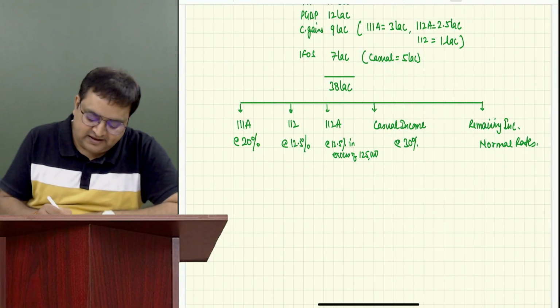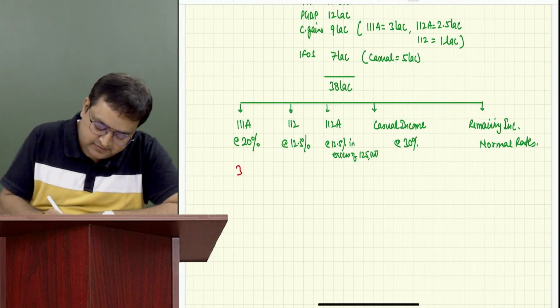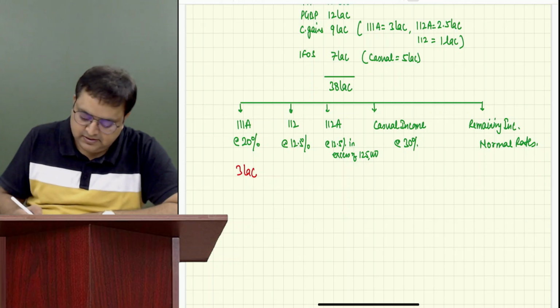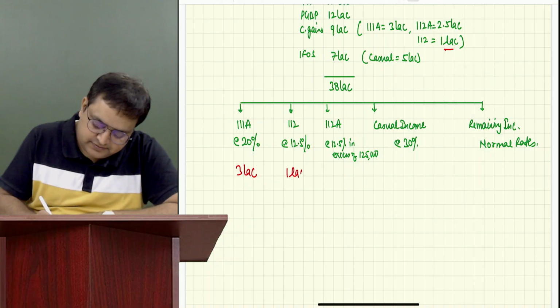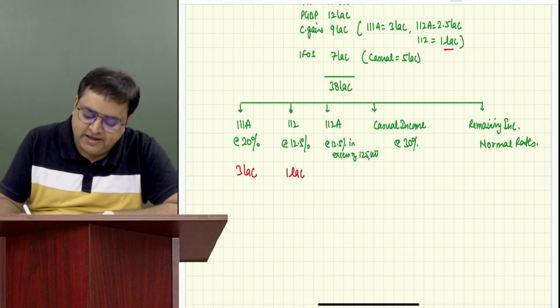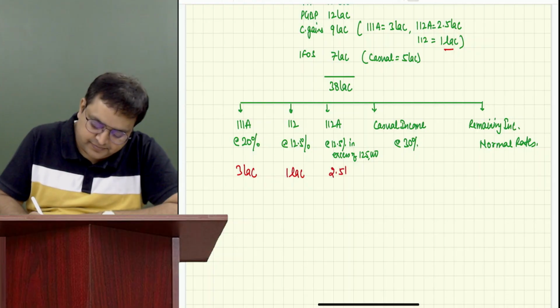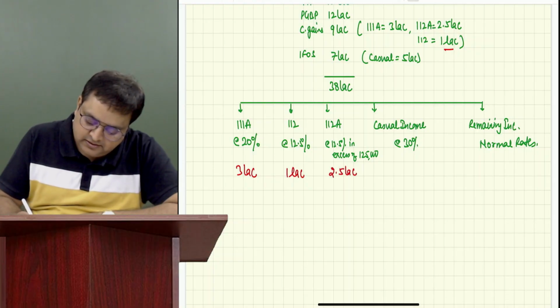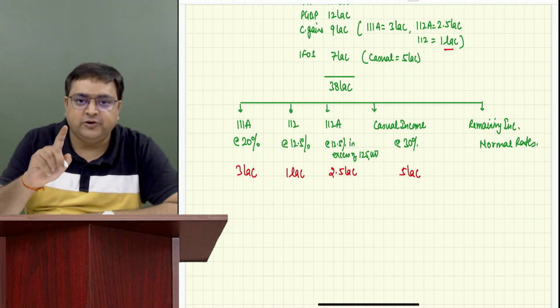Now tell me, does he have 111A? Yes. How much? 3 lakh. 112, how much does he have? 1 lakh. 112A, how much? 2.5 lakh. Does he have casual income? Yes, he has 5 lakh rupees as casual income. Now what you will do?